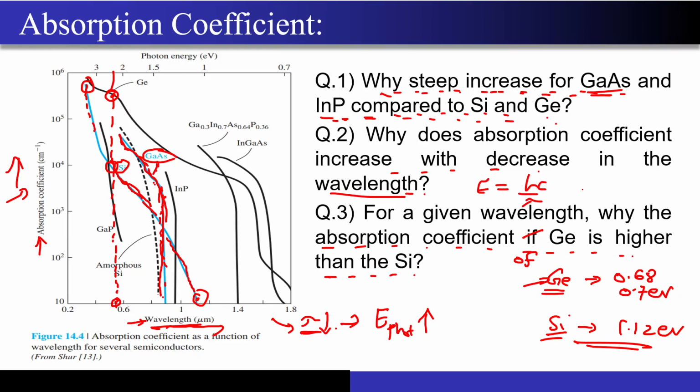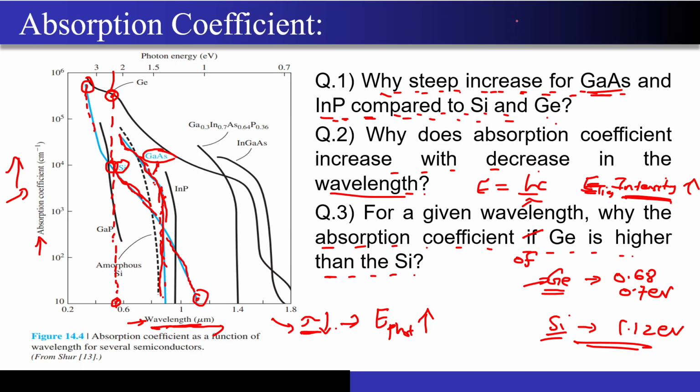So as your lambda is decreasing, the energy of each photon is actually increasing, right? So if the energy of each photon increases, that means the intensity of the light is increasing. That means there are more photons now available to get absorbed in the material.